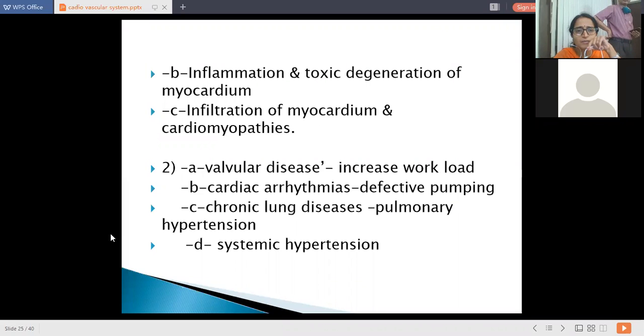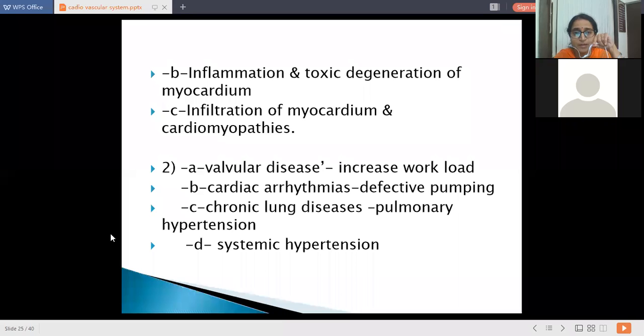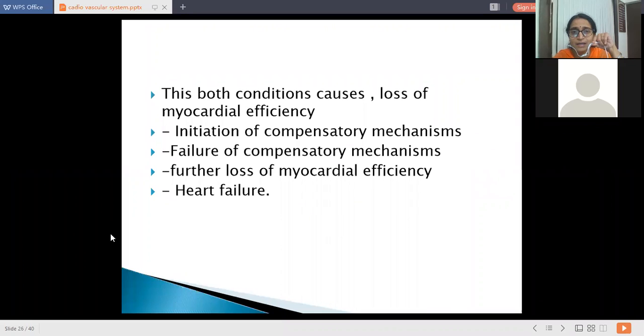So the first is ischemic heart disease, and the second is valvular heart disease. Both conditions cause loss of myocardial efficiency, either through ischemia or through mechanical defects of the heart, which gives rise to initiation of compensatory mechanisms. What are compensatory mechanisms? They are hypertrophy and dilatation, by which the heart tries to correct the blood supply and the output.